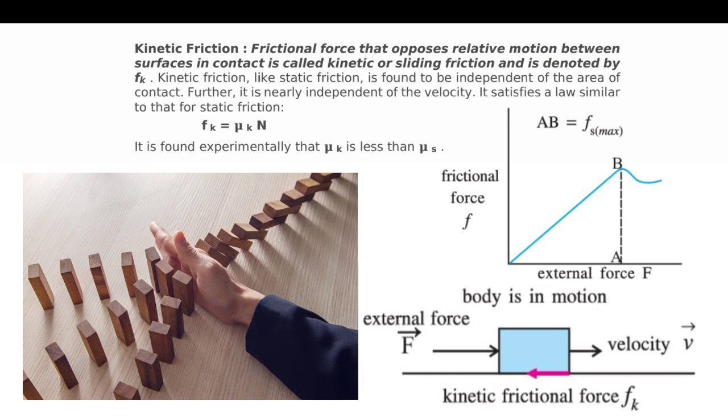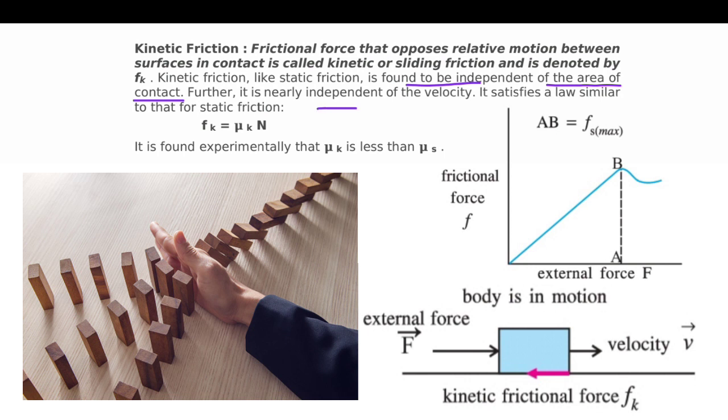Kinetic friction. Frictional force that opposes relative motion between surfaces in contact is called kinetic or sliding friction and is denoted by small f_k. Kinetic friction, like static friction, is found to be independent of the area of contact.